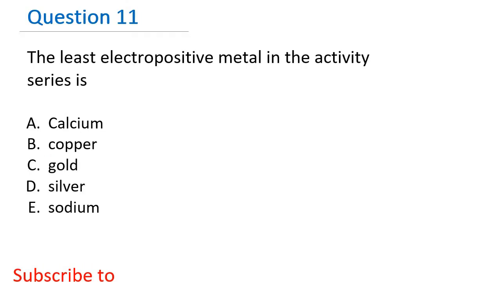Question 11. The least electropositive metal in the activity series is A. Calcium, B. Copper, C. Gold, D. Silver, E. Sodium. So the right answer is C, which is gold.